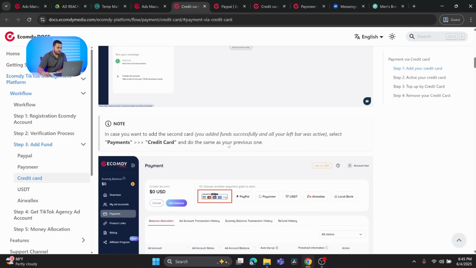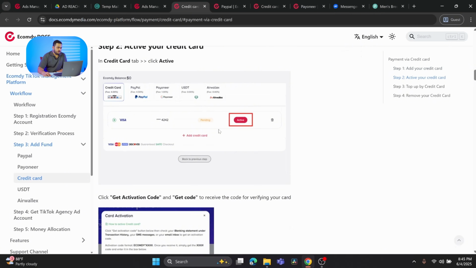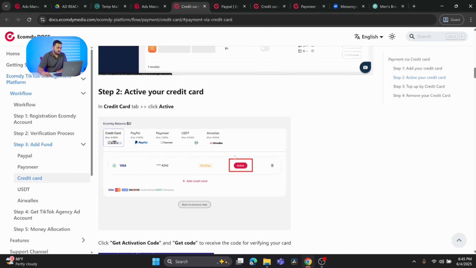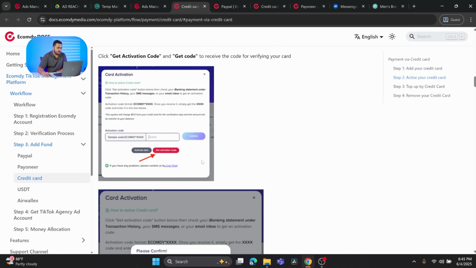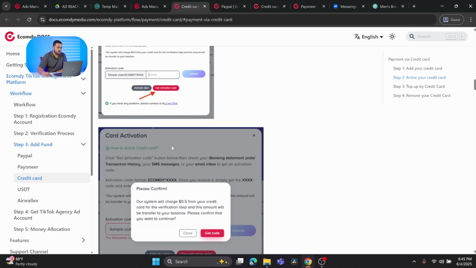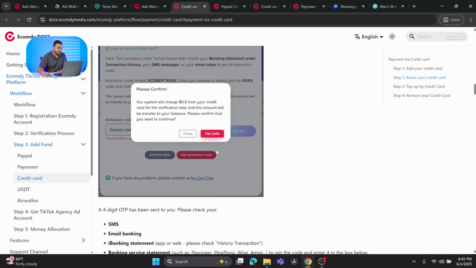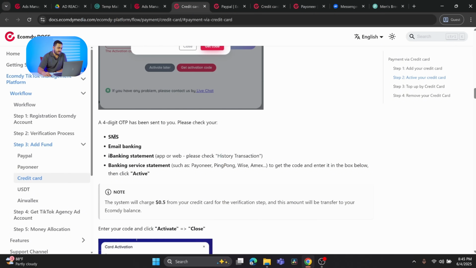So once we move forward, you activate your card by clicking on the activate button, and once you click on that, you can see all of the points are available. You will be charged around $0.5 from your credit card, and as I mentioned before, the purpose is to verify your card. To verify, click on get activation code, and once you confirm, here we go, you can receive it via SMS, email, banking, or iBanking statement, maybe app or web.